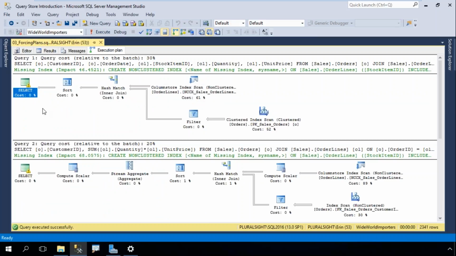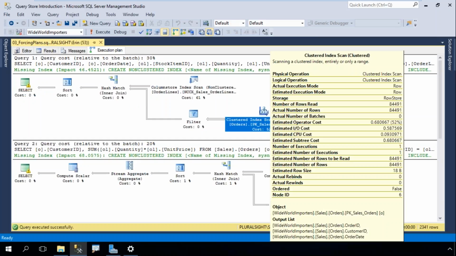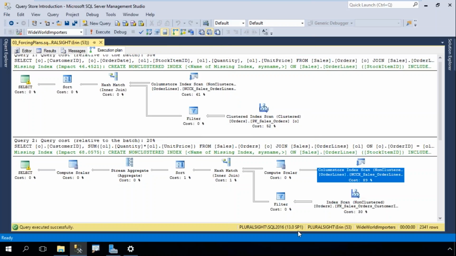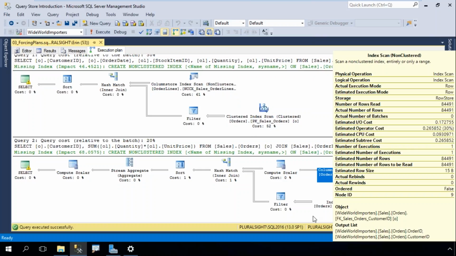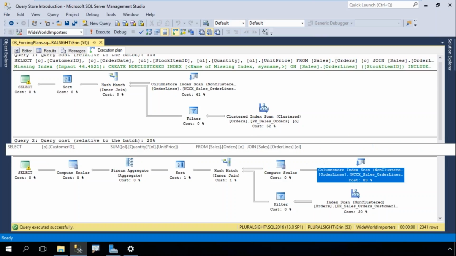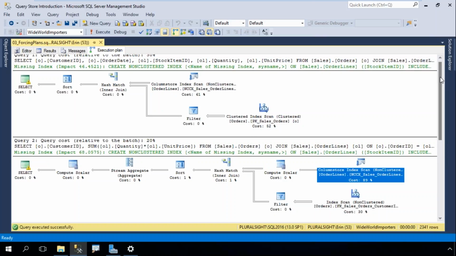So here with this one I get a clustered index scan followed by a filter against the column store index scan and then a hash match. Down here I still have a hash match, but I've got an index scan against a column store index scan with my hash match and then a sort, and these are two different plans for my two different queries.